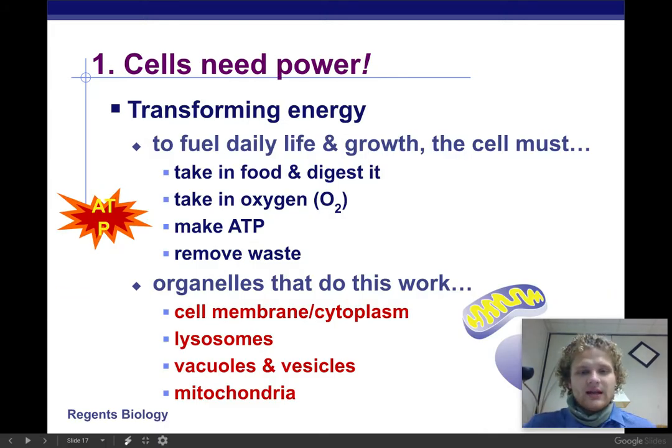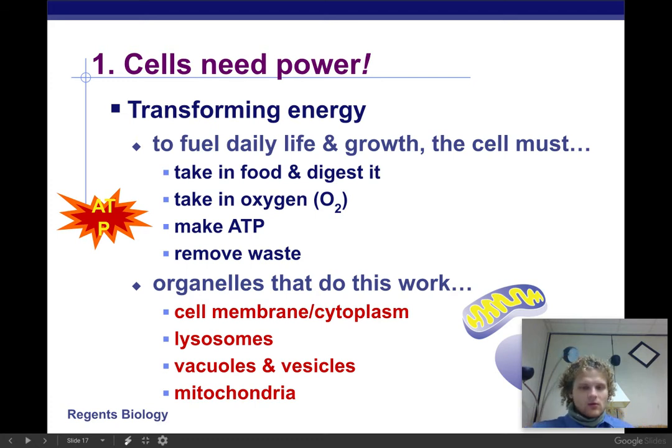Okay, cell power. We need power. This is going to be through cellular respiration. All right, so we need energy in order to keep ourselves going. So we transform energy all the time at every moment of the day. That's going to be our resting metabolism and how much energy we need to survive. Okay, so we got to take in food. Then we need oxygen as well. By doing that, we're going to have glucose. Glucose plus oxygen gives us the ability to make ATP through cellular respiration. And then we need that ATP so that our cells can do all this work. We can build our cell membrane and cytoplasm, have lysosomes move around, vacuoles and vesicles move around, and the mitochondria is going to do this.